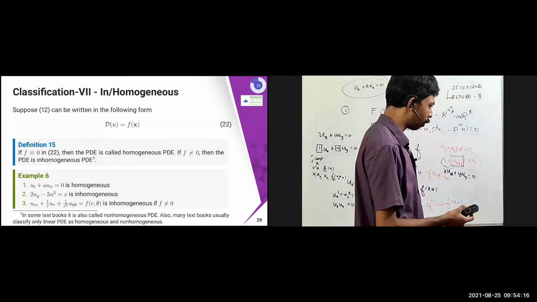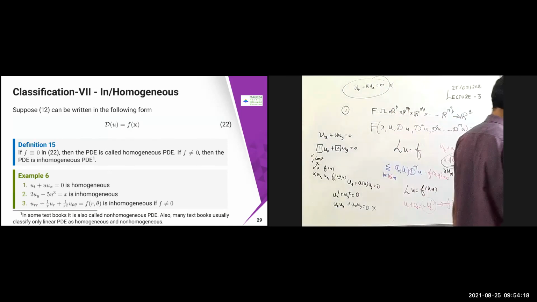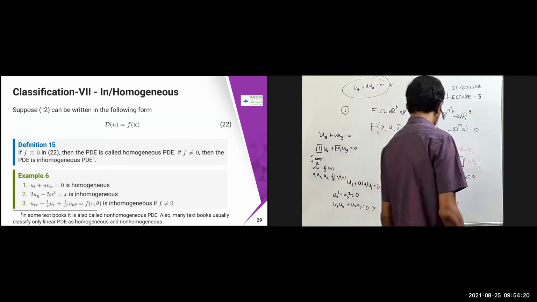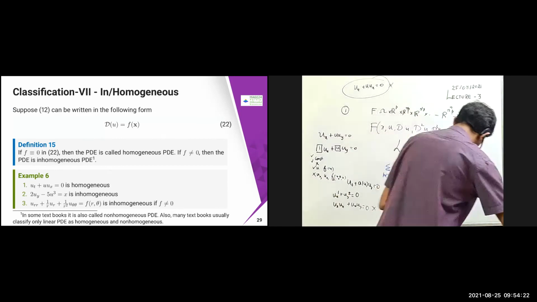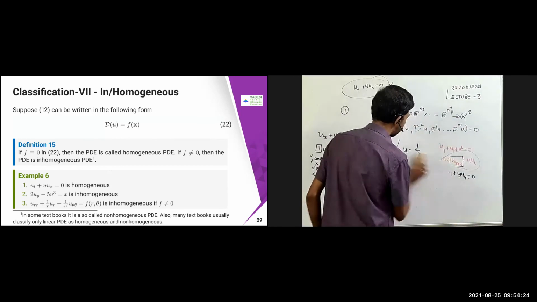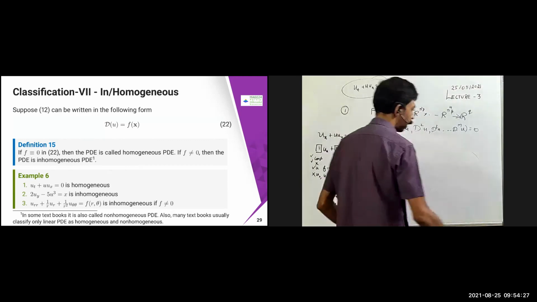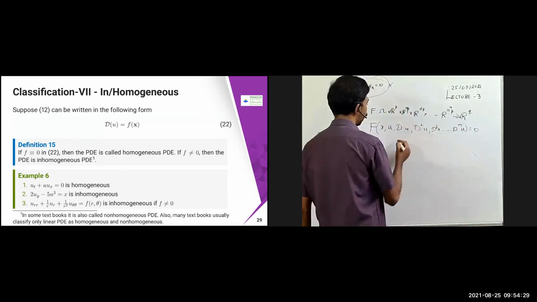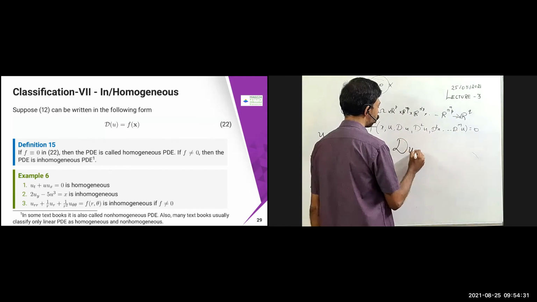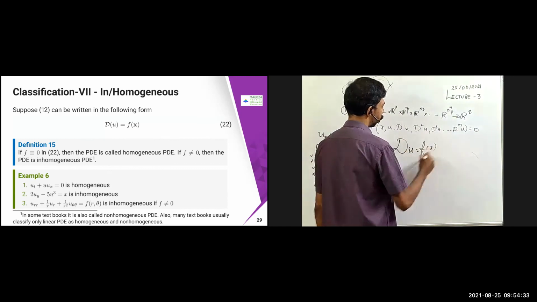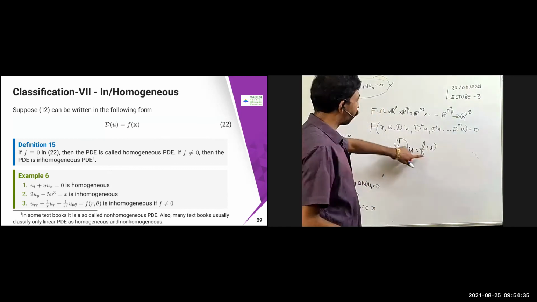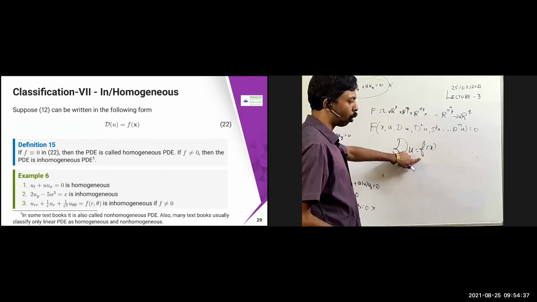Last classification: we have something called homogeneous and inhomogeneous. Suppose I have written this equation Du equal to f of x, where D is some operator. If this f is identically 0, then this is called a homogeneous equation.